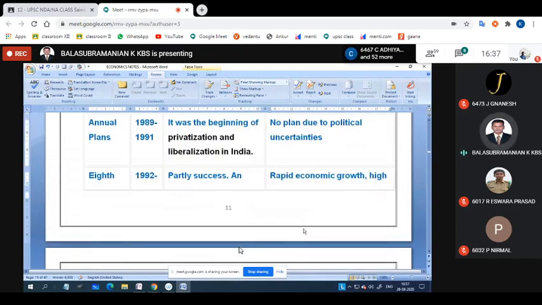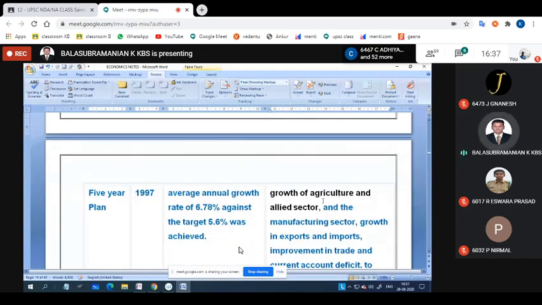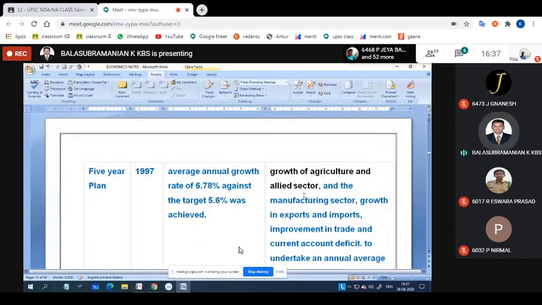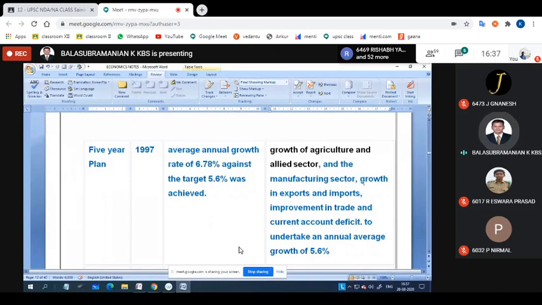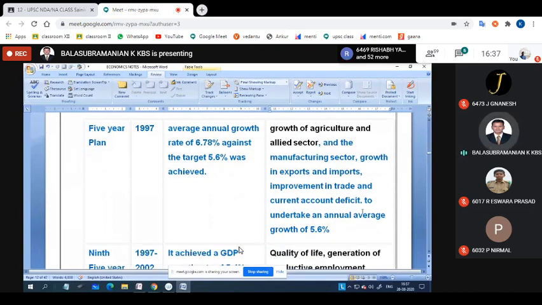And what was the growth? Rapid economic growth, high growth of agriculture and allied sectors, meaning agro-based industries, cotton, jute, all the things we have to improve, and the manufacturing sectors, growth in export and import, improvement in trade, and the current account deficit, an annual average growth of 5.6 we achieved. So the eighth plan also had only a little bit of success.